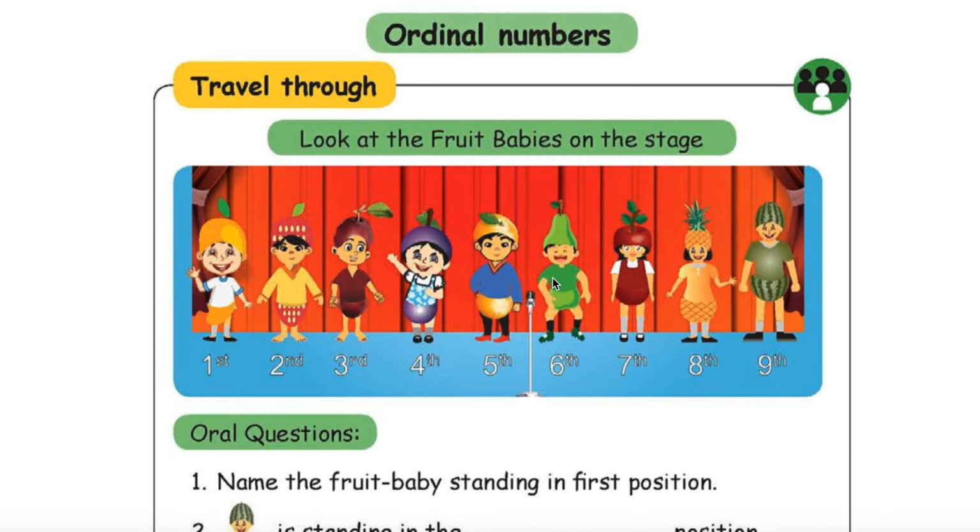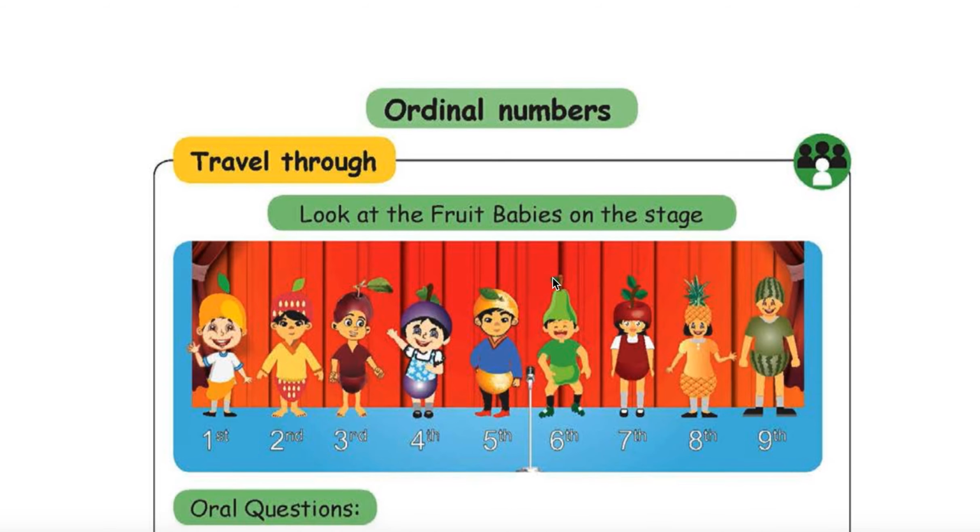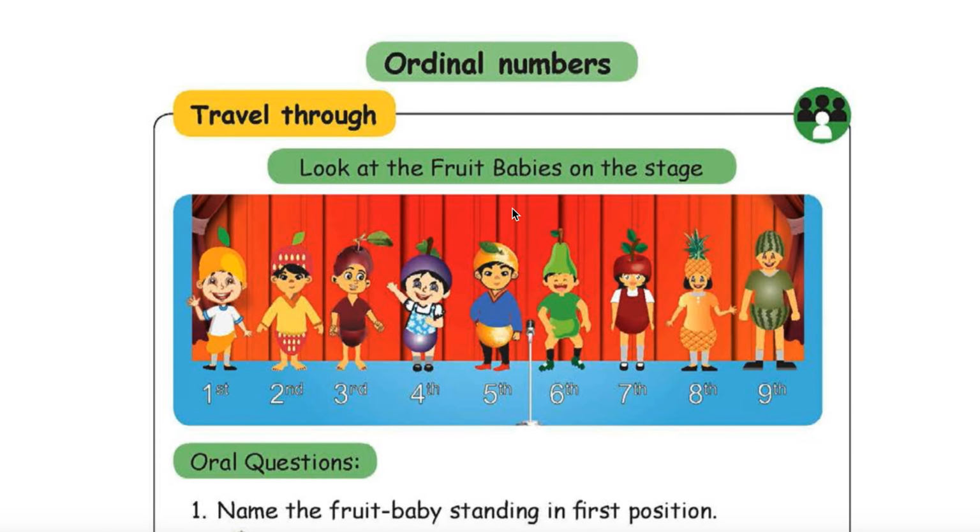Practice is our ordinal numbers. Travel through. Look at the fruit babies on the stage. Okay. This guy got first, this one second, this one third, this one fourth, this one fifth, this one sixth, this one seventh, this one eighth, this one ninth. Okay.